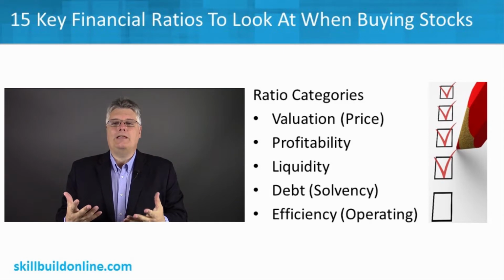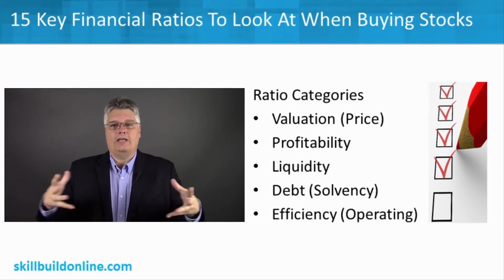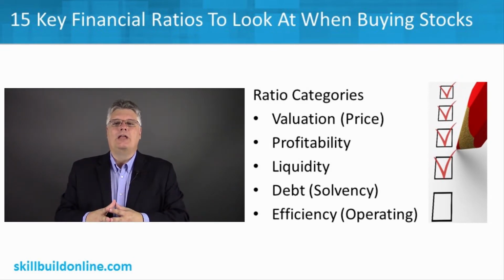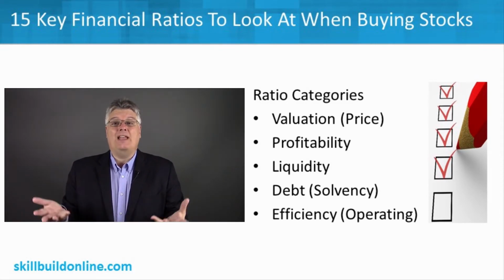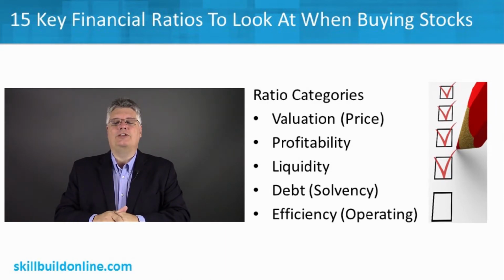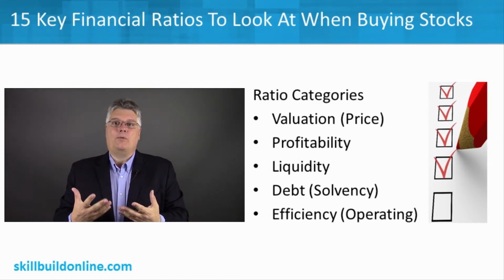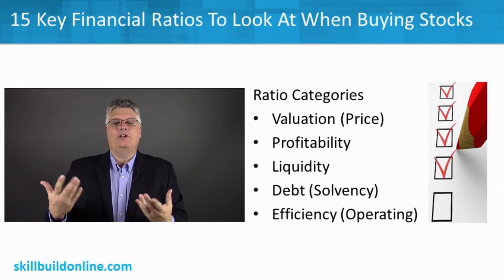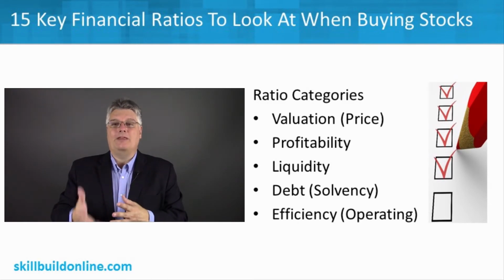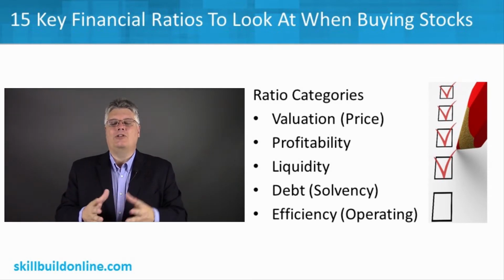Now we've got the ratios broken down into 5 big categories, a very traditional way of looking at them, and within these categories you have individual ratios or numerical measures. The first category is valuation, which is simply the price of the stock. You're looking to evaluate the company, its stock price, maybe its dividends and how they compare, and how those things might continue in the future. You're trying to get a price valuation to compare to other companies, so you can make a good choice based on what might be a fair price, something you can hopefully grow and appreciate. So we're going to look at valuation.